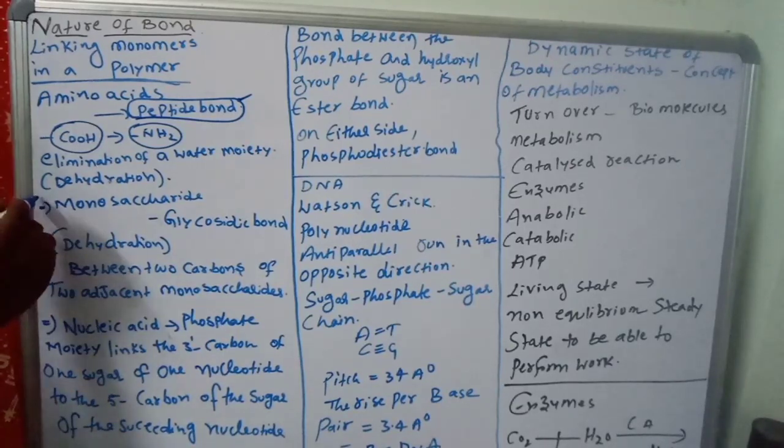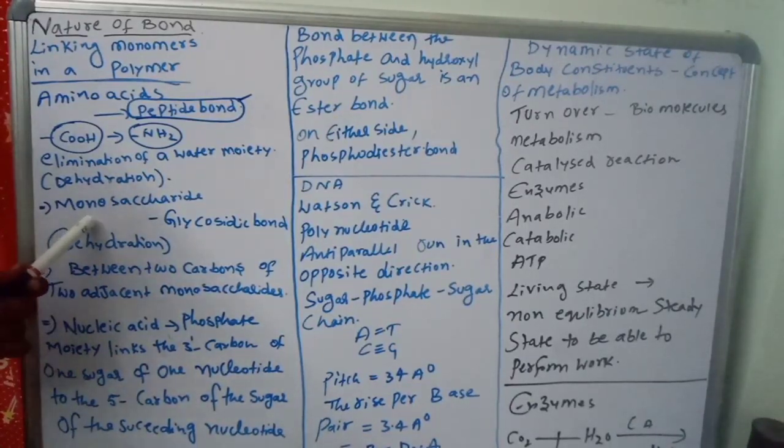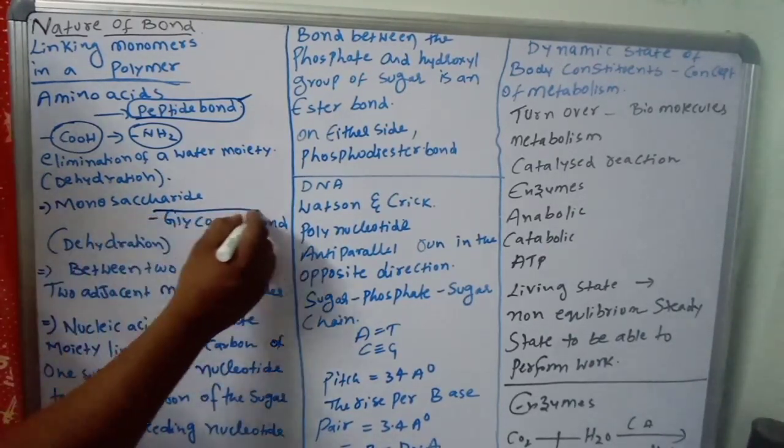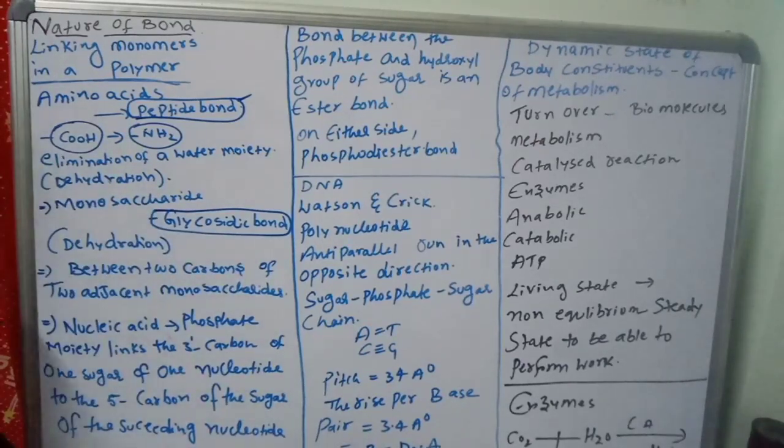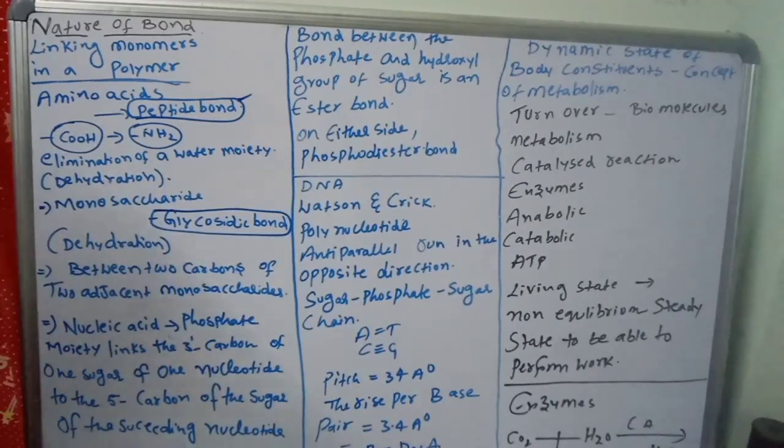Second one, carbohydrates. For example, in the polysaccharides, the individual monosaccharides are linked by glycosidic bonds. Very important. One glucose reacts with another glucose. One carbohydrate connects with another carbohydrate by the help of a glycosidic bond. This bond is also formed by dehydration. So here also dehydration takes place.